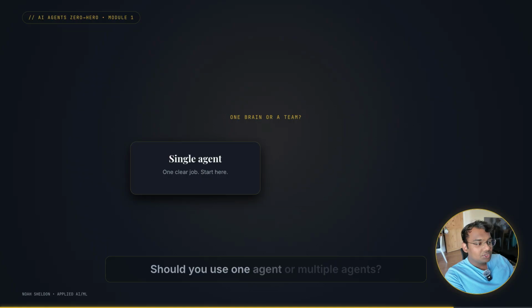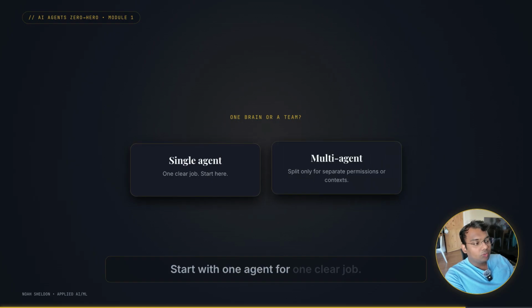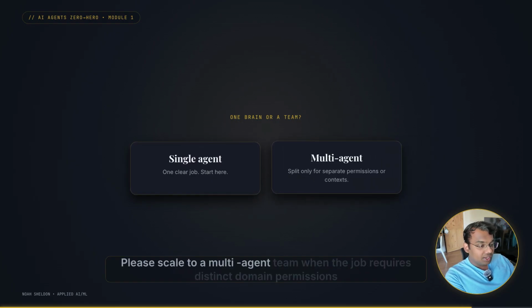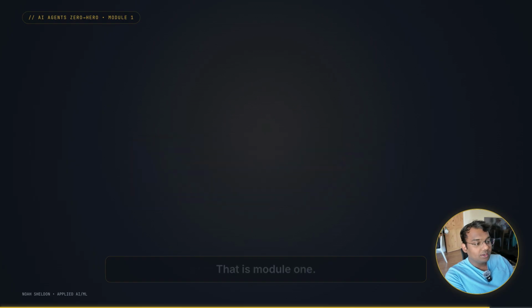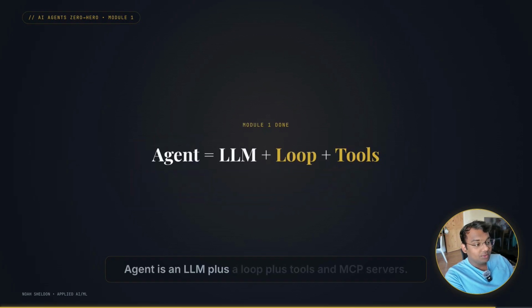Should you use one agent or multiple agents? The production rule is simple. Start with one agent for one clear job. Only scale to a multi-agent team when the job requires distinct domain permissions or separate context windows. That is Module 1. An agent is an LLM plus a loop plus tools and MCP servers.